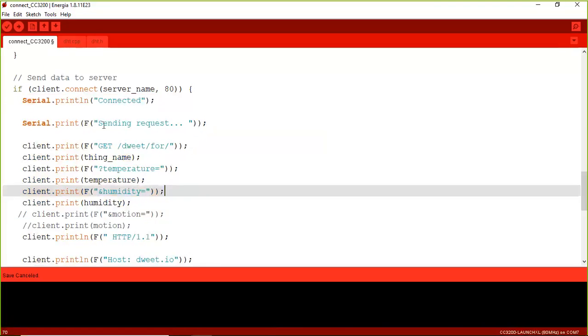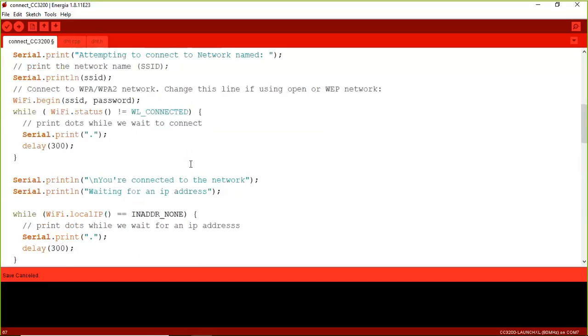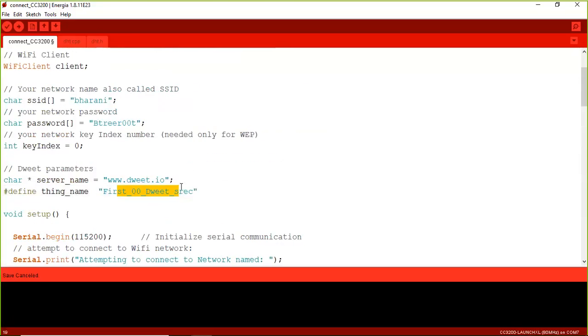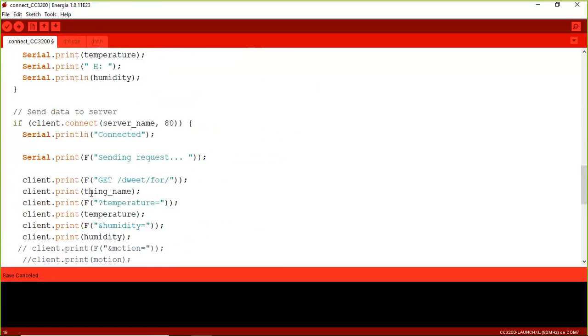Look at this. It is sending the request, forwarding the command called get followed by /dweet/for/thing name. Thing name means first 00 dweet SRC. After passing this thing name, followed by a question mark, the temperature must be passed. Then followed by an ampersand, you need to pass the further information.